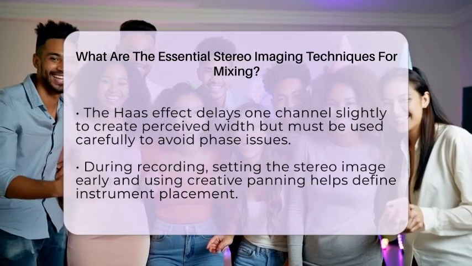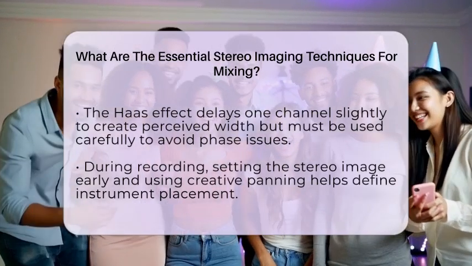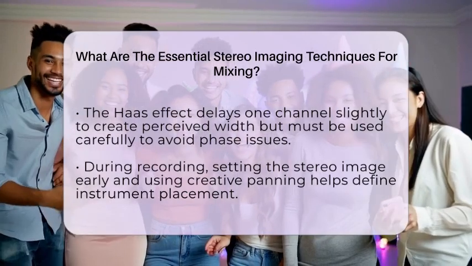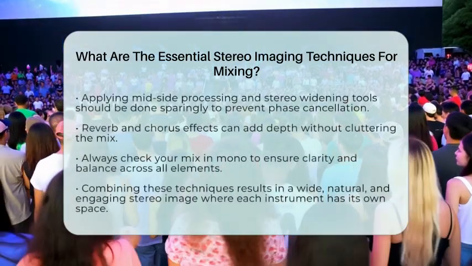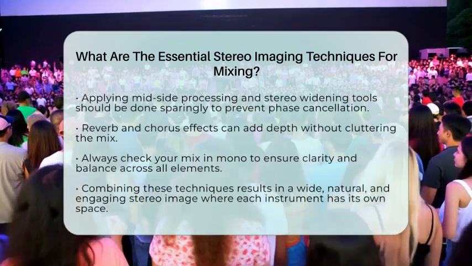The Haas effect is another trick. It involves delaying one channel by a few milliseconds to trick your brain into perceiving width. But be cautious because too much delay can cause phase issues when listening in mono.